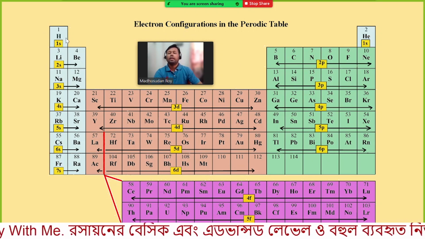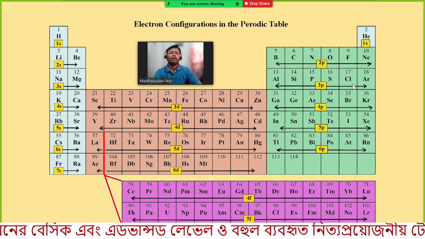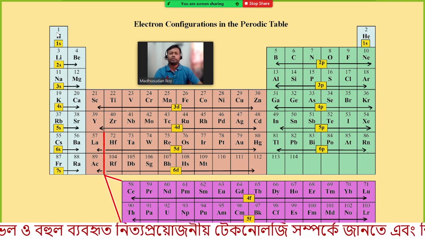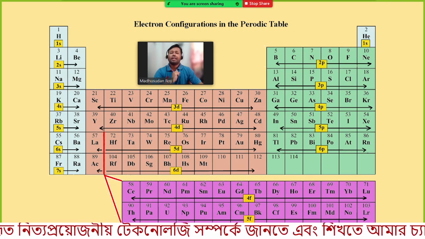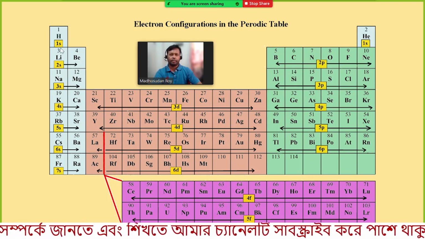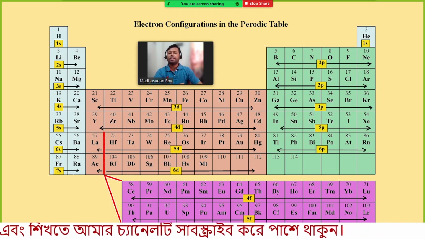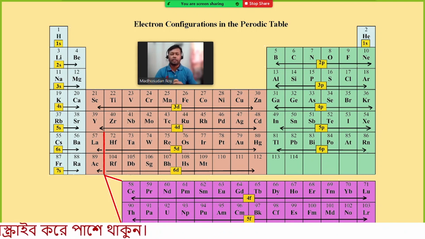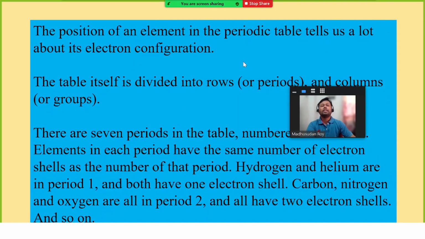So just remember, in the periodic table you have 7 periods and 18 groups, and based on the number of electrons in the outermost shell, the elements are arranged in the periodic table. How many electrons reside in the outermost shell? To understand that, you need to know the electronic configuration, or how the electrons are arranged in an atom. First, the position of an element in the periodic table tells us a lot about the electron configuration.